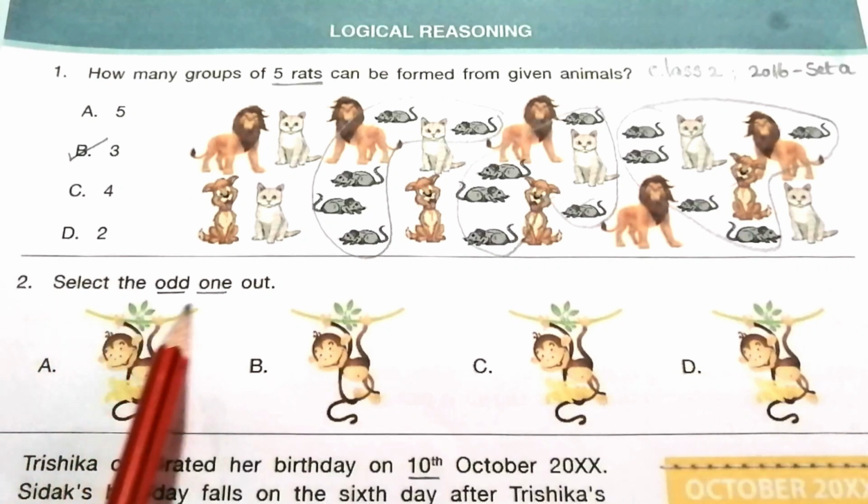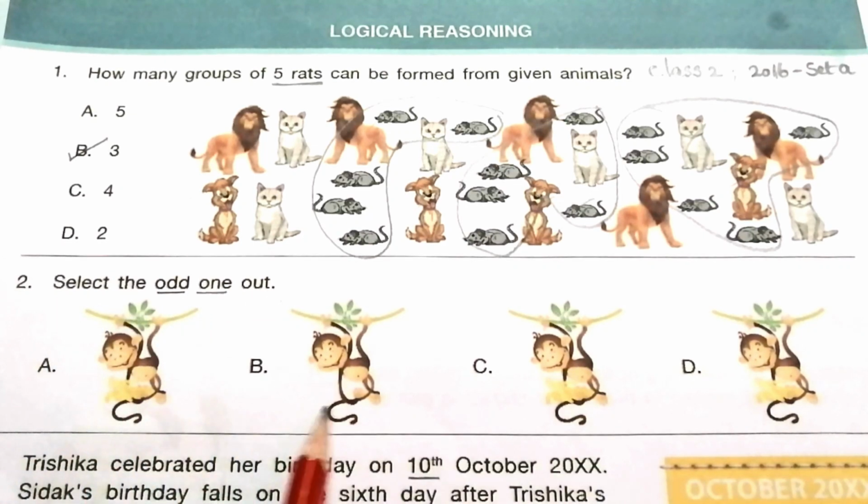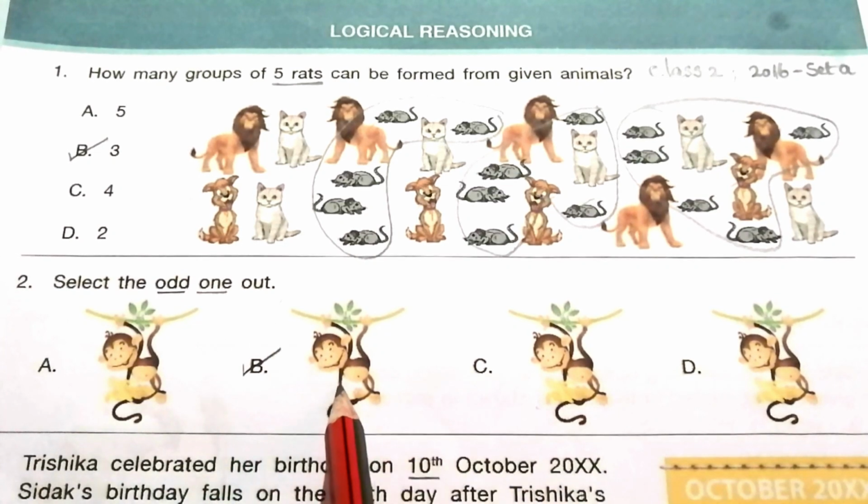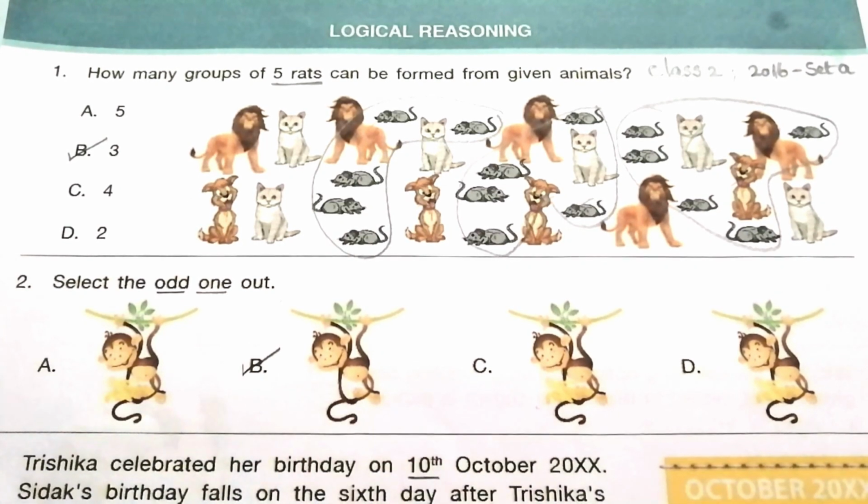2. Select the odd one out. Look at the given pictures and try to find the answer. The answer is B. This monkey has no banana.